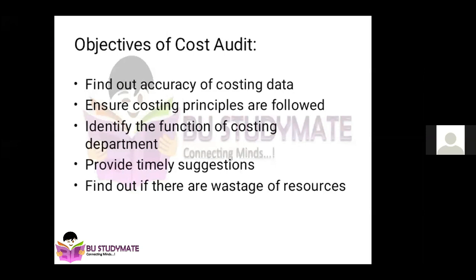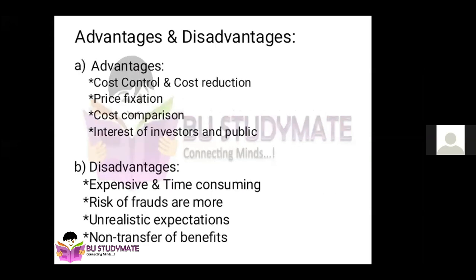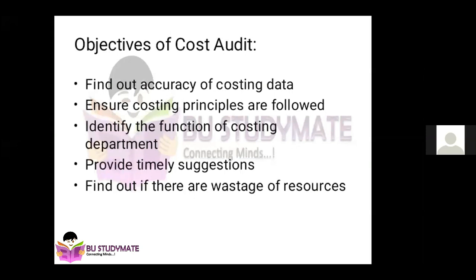So just think about the cost they have incurred for production. It's not even 10 paisa or 20 paisa. It's in those numbers. 20 paisa and 80 paisa are very small numbers which could be left out very easily. So as a cost auditor, he should find out how accurately they have maintained the costing data.